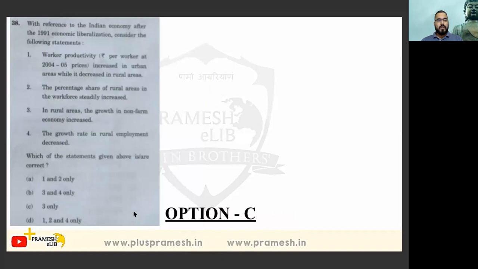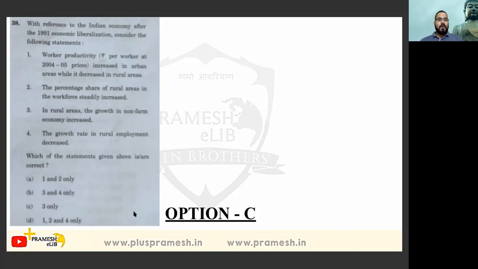Okay, this one. This question, little bit tough. With reference to the Indian economy after 1991 economic liberalization, consider the following statements. Worker productivity per worker at 2004-5 increased in urban areas while it decreased in the rural areas.